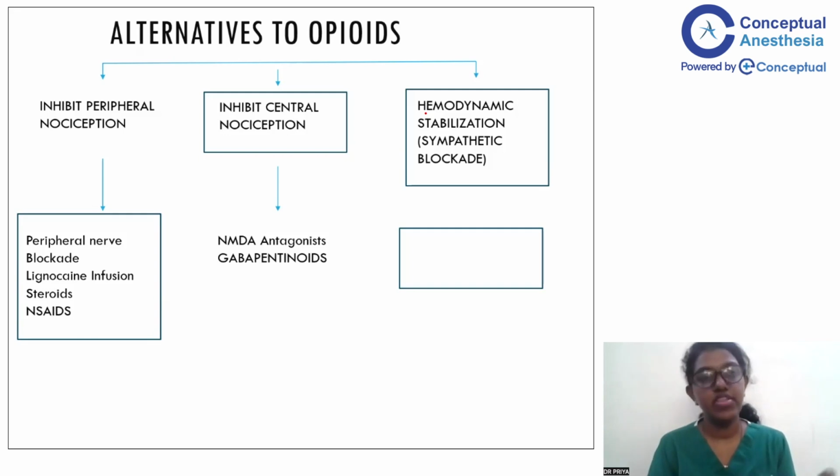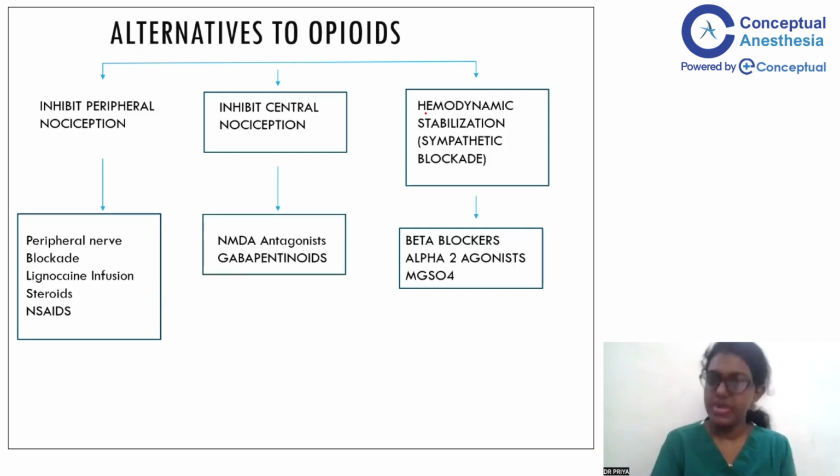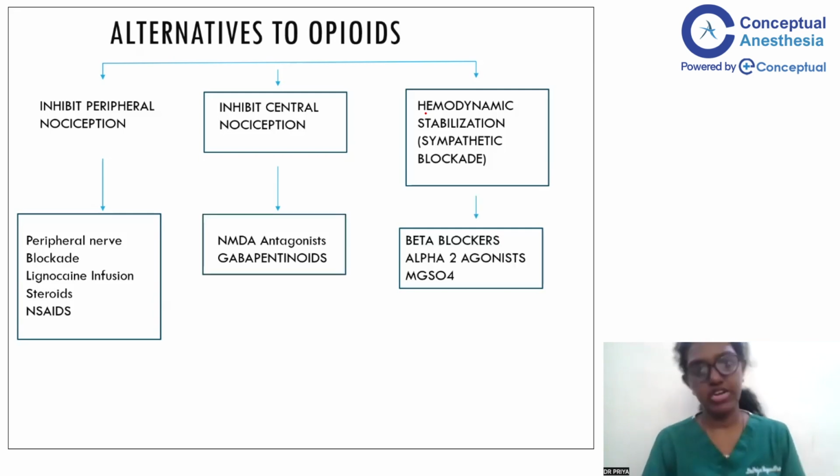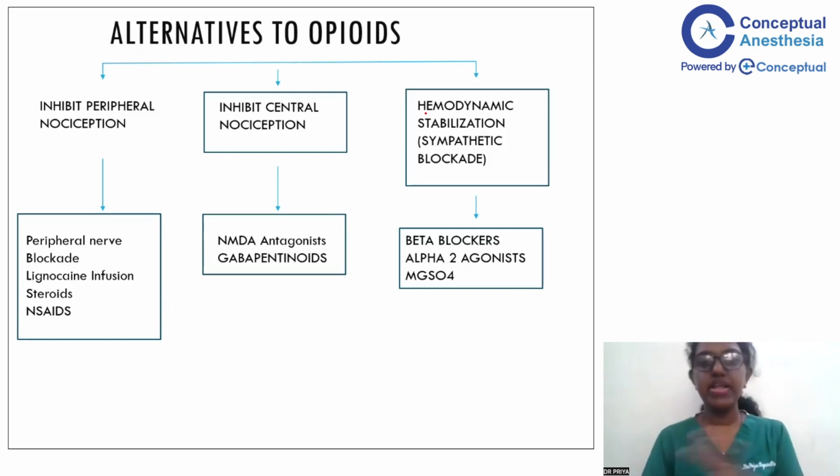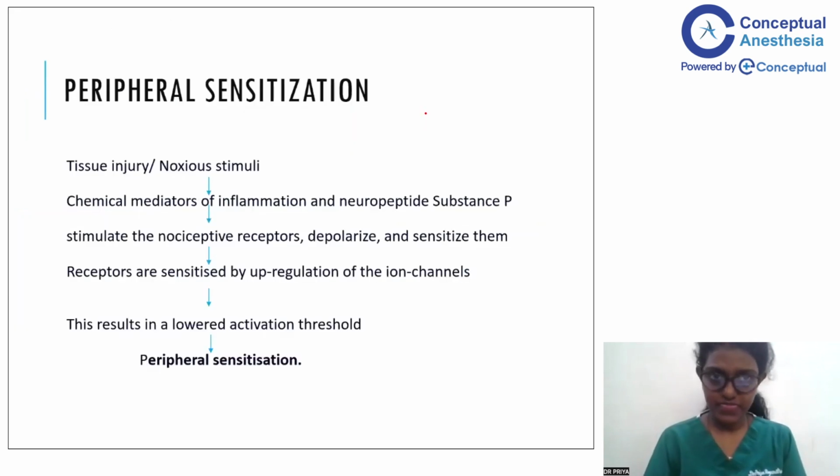And of course, we know that opioids are extremely cardiostable. They help to decrease the sympathetic response to all the stressful aspects of the surgery. So how do we achieve the sympathetic blockade in the absence of opioids? This can be done by beta blockers, alpha-2 agonists, and magnesium sulfate. So this is the overview of the drugs that we are using in our opioid-sparing technique. Let's see about each of them in detail.